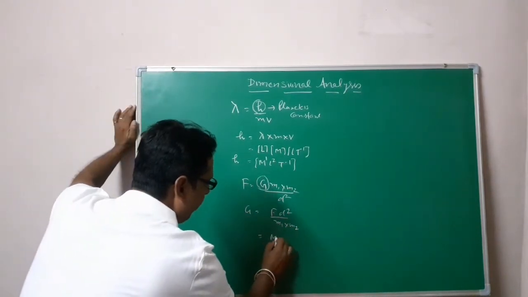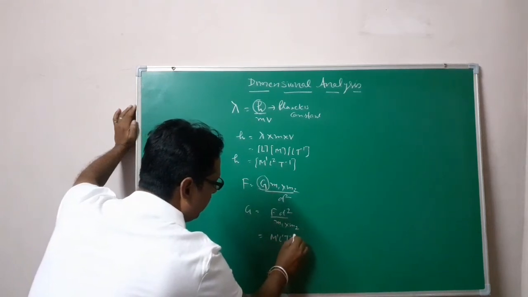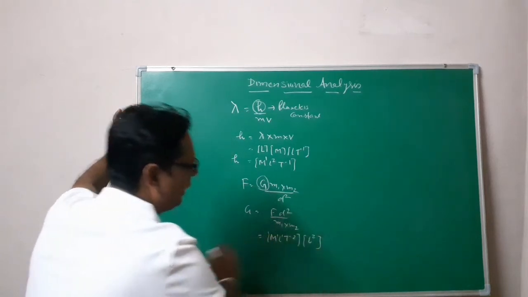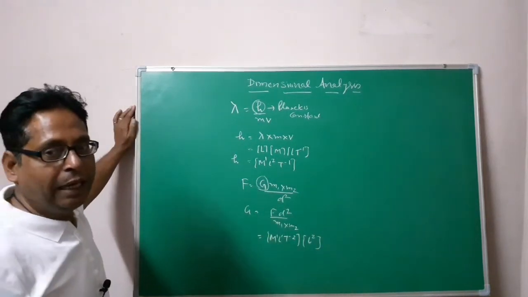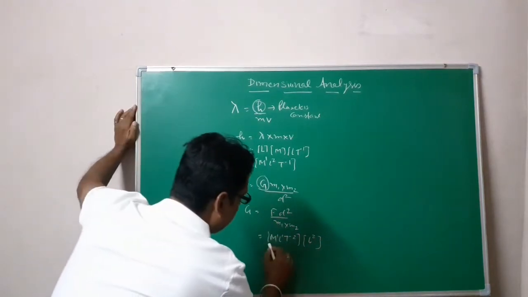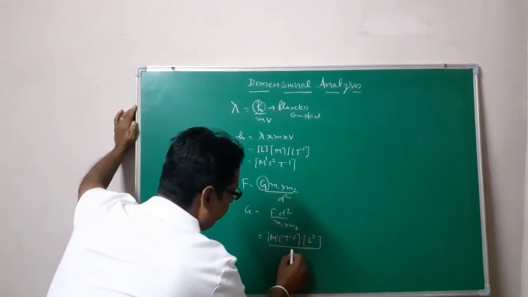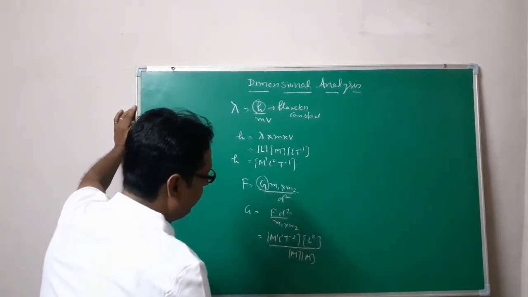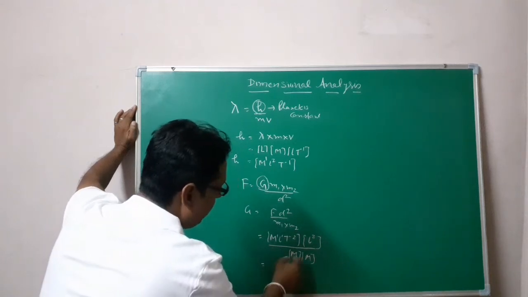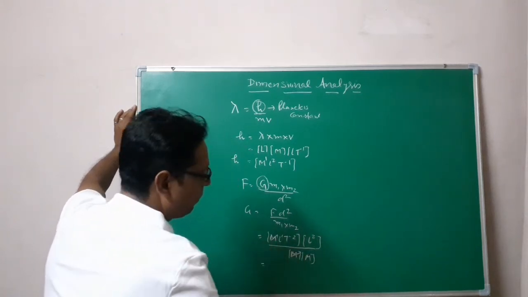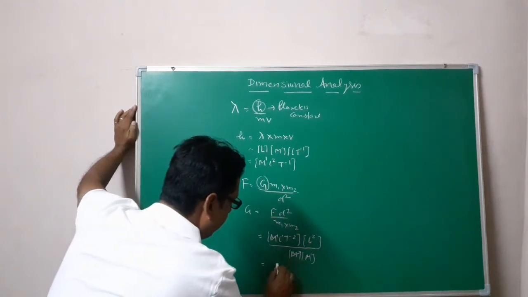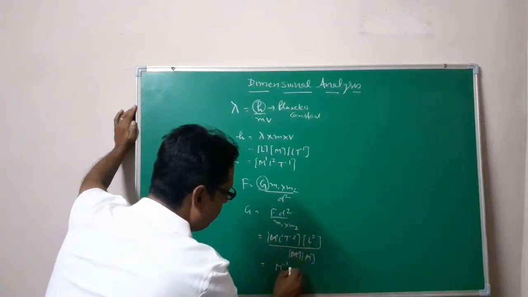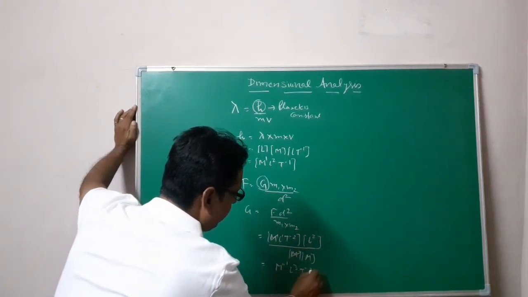Force is mass into acceleration, which is M^1 L^1 T^-2. Distance is L, so distance square is L into L. Further, in the denominator I have m into m. So this m will be cancelled out, and the other m will go to the numerator, and L^1, L^2 give L^3 and T^-2.